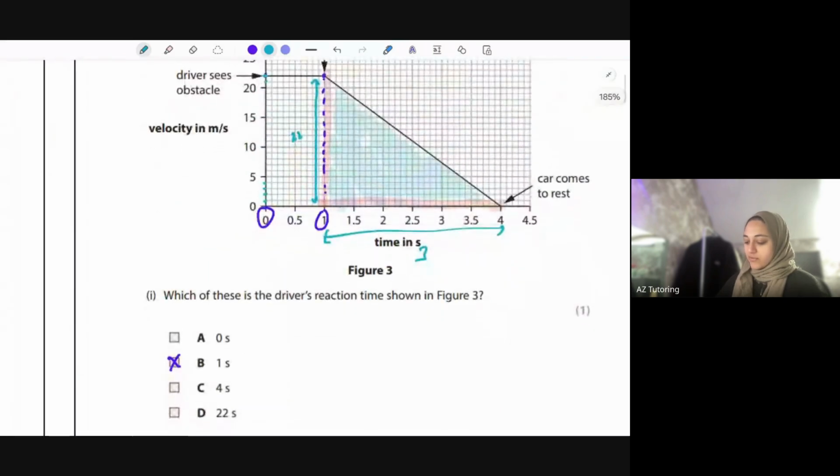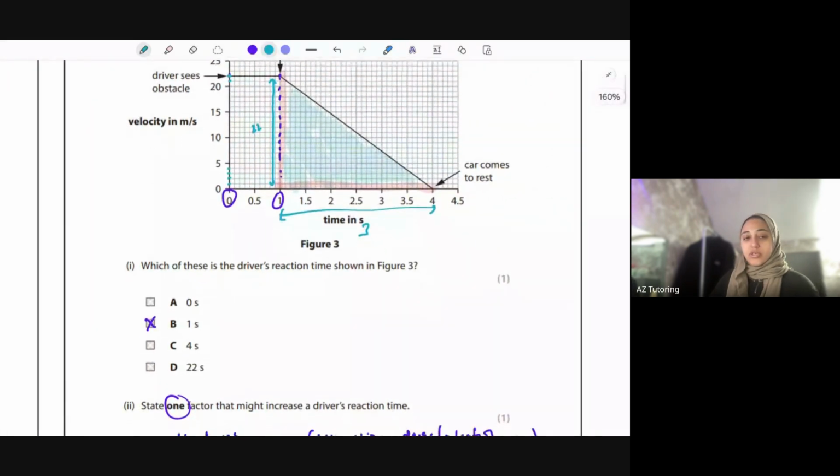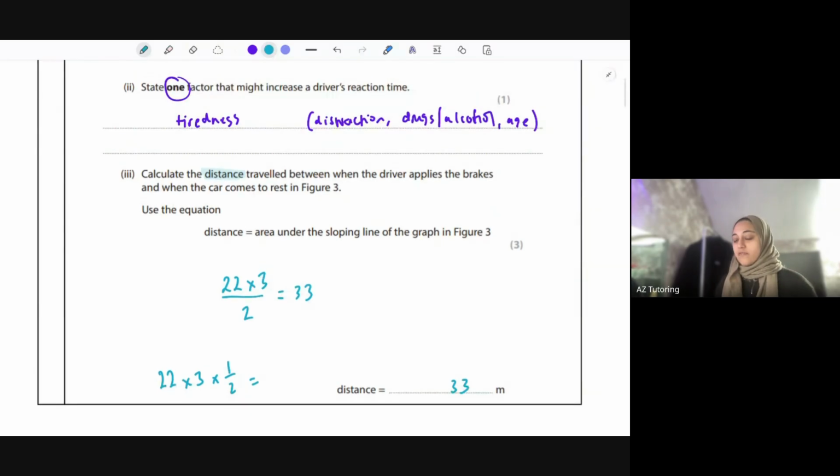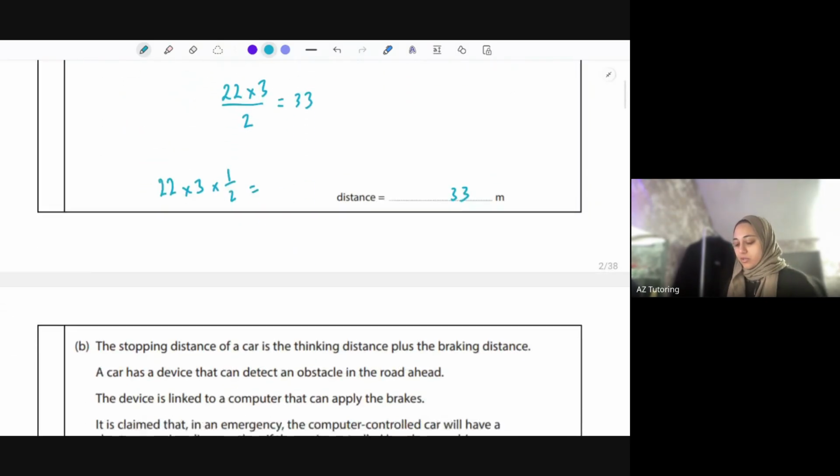So to work out the area of that, we're doing 22 times 3 divided by 2. You could have also said 22 times 3 times a half. Some of you are used to doing that as well. You'd have got the same answer. Let me put that in the calculator. 22 times 3 and divide that by 2, 33 meters. That's the answer. Okay, so that's the area under the velocity time graph that gives you that.